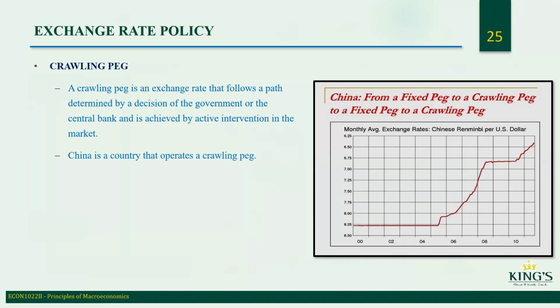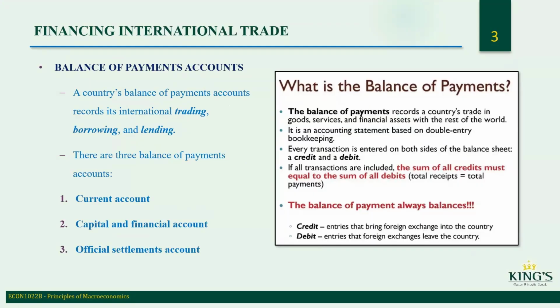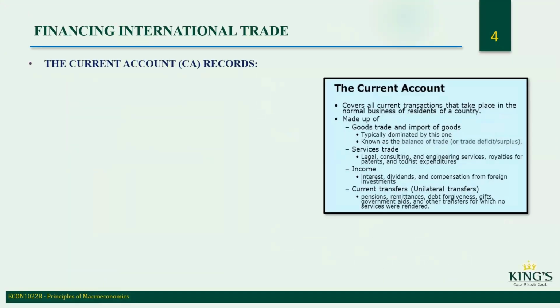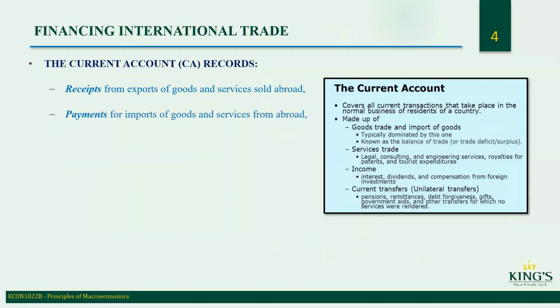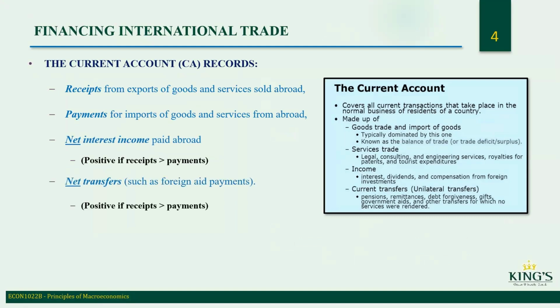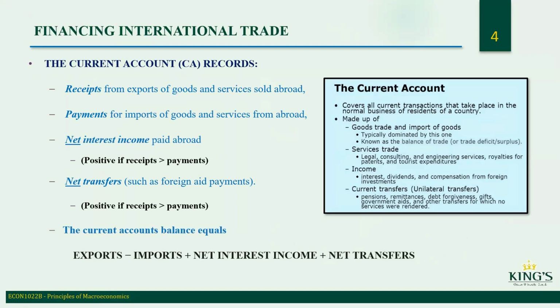So they've done this to make their currency worth less in the past, and that was very effective for increasing their exports. So crawling peg works like a financial account, official settlements account. The current account records receipts from exports of goods and services sold abroad, payments for imports of goods and services from abroad, net interest income paid abroad, positive receipts greater than payments, net transfers such as foreign aid payments, positive receipts greater than payments. Current account balance equals exports minus imports plus net interest income plus net transfers. Exports minus imports is trade balance.